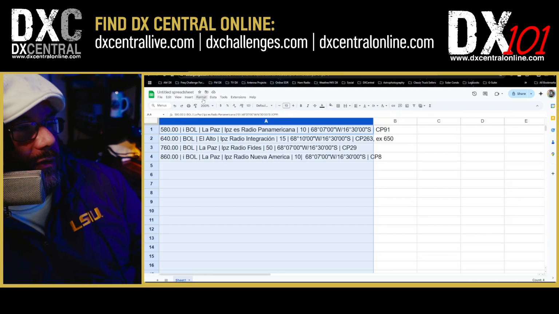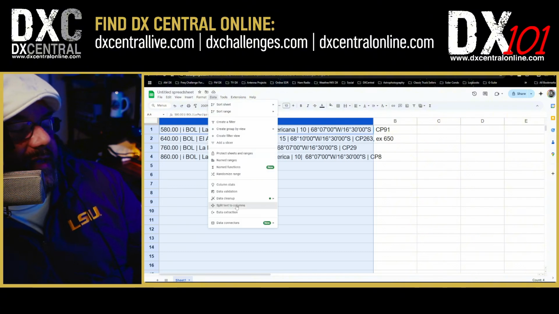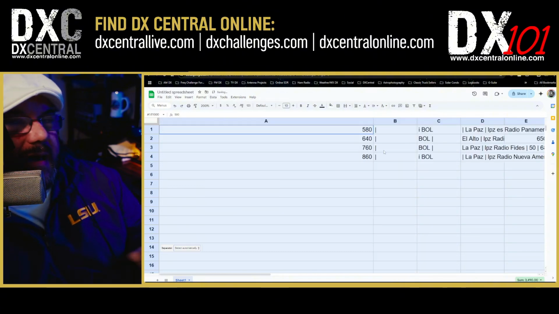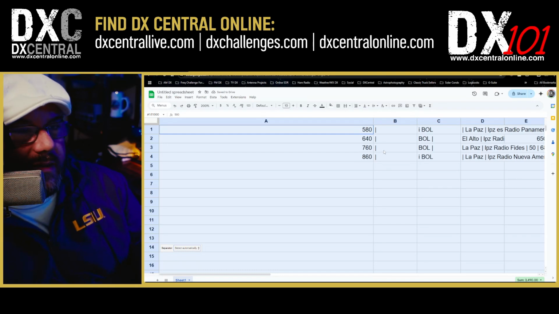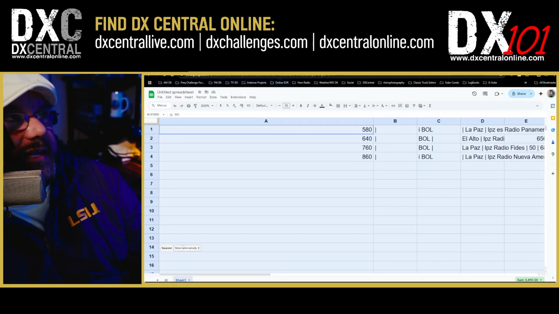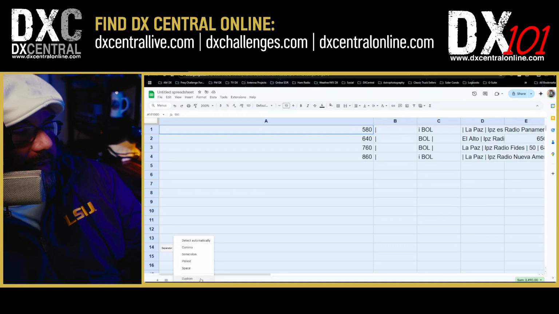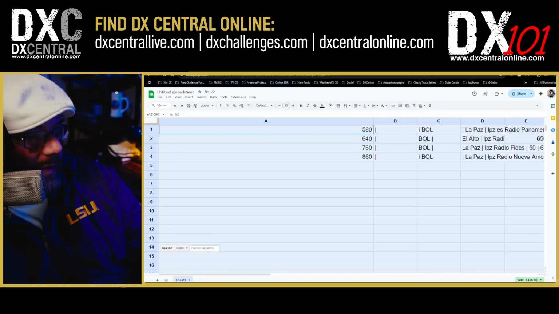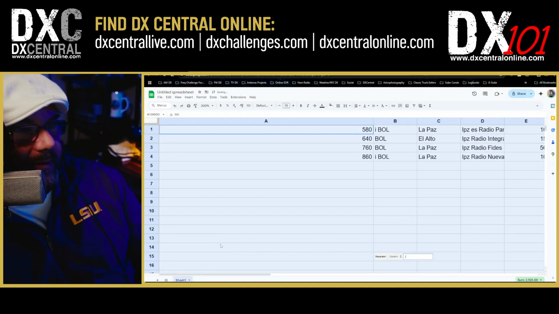And we're going to go to, by just clicking the A up here at the top, that highlights the entire column. Then I'm going to go to data and go to split text to columns. Now it's going to automatically try to assume here what I would want to use, but I'm going to come over here. There's a little pop-up that pops down here. It might show up over here. Then you click on the little pull down, and then I go to custom. I'm just going to put in that little separator that I made.